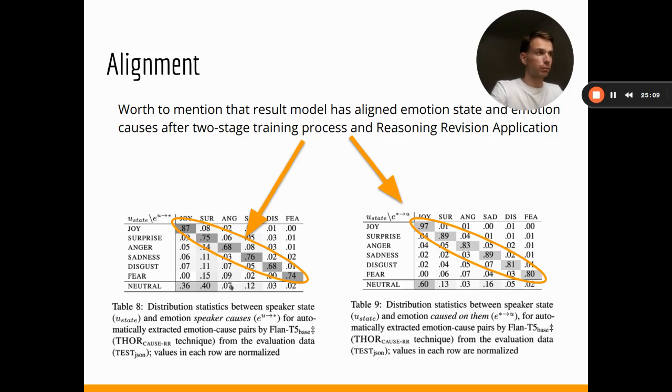This diagram illustrates the analyzed results that we applied towards the data automatically annotated by our trained model, and it's possible to see that we generally have a strong correlation between the emotion states and the emotion causes.